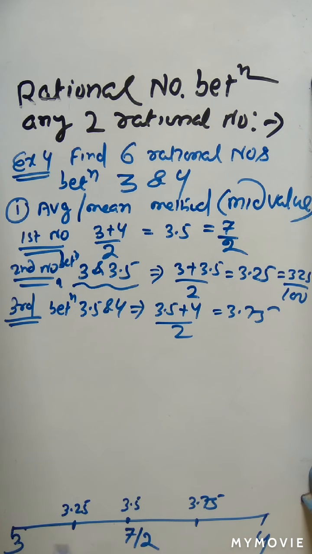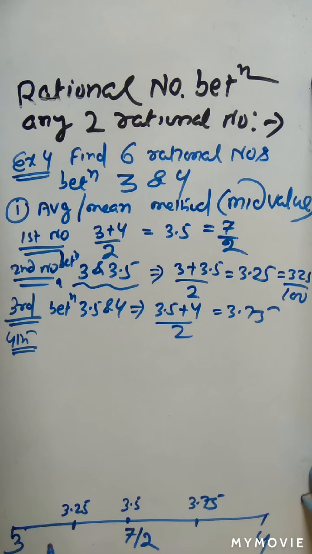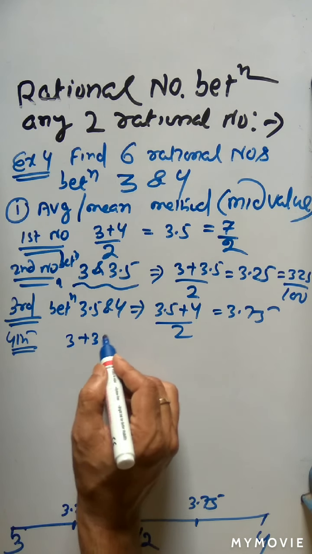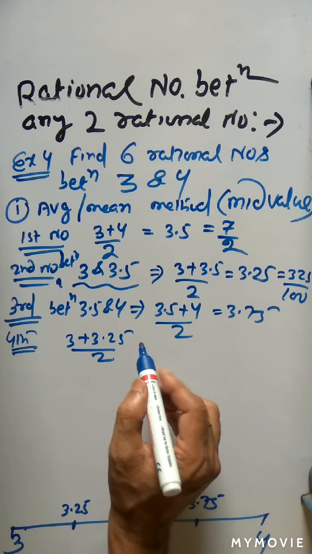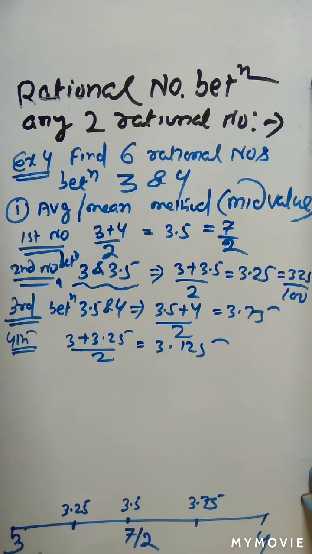Now how will we find the fourth value? Because you have to find the sixth rational number. The fourth value is between 3 and 3.25. So that is 3 plus 3.25 divided by 2. If you calculate, you will get 3.125. So in between this, you can get 3.125. This is another number.